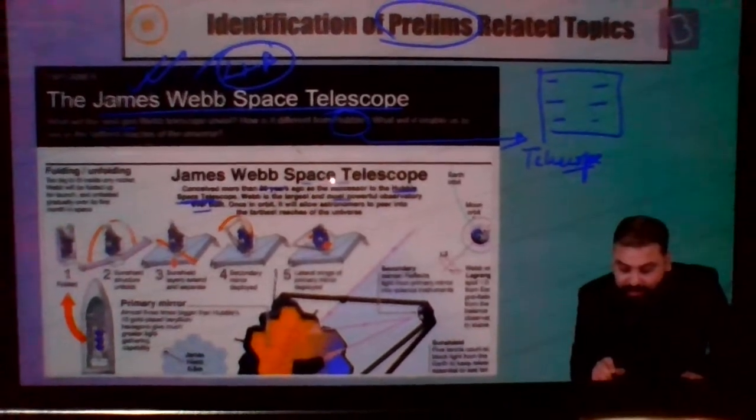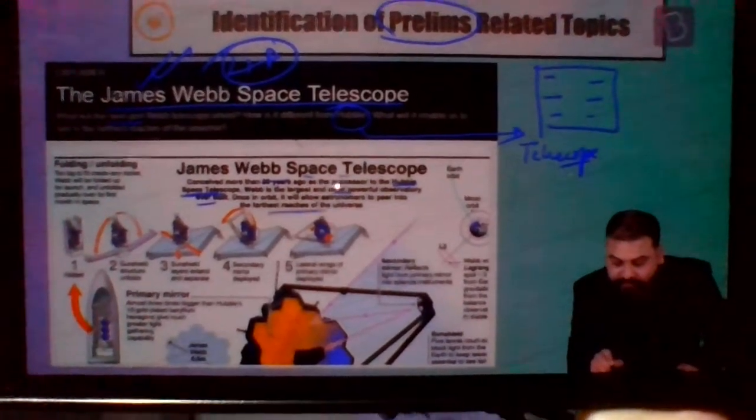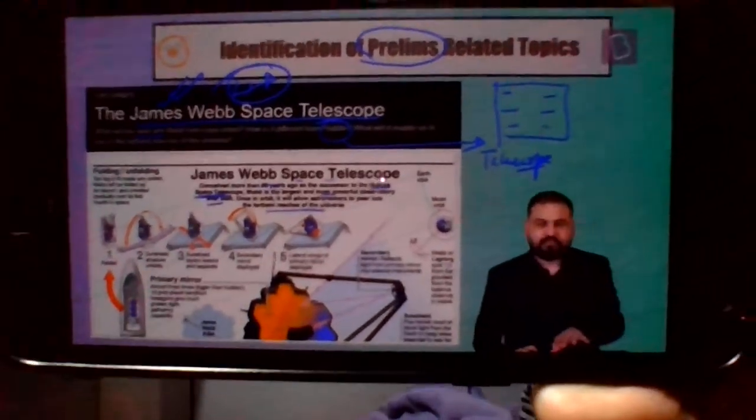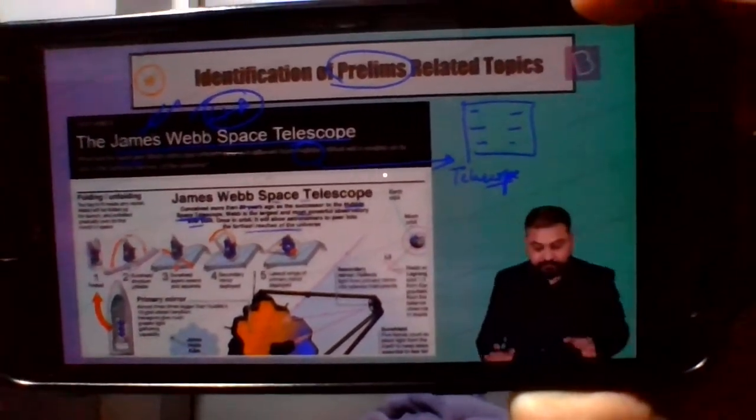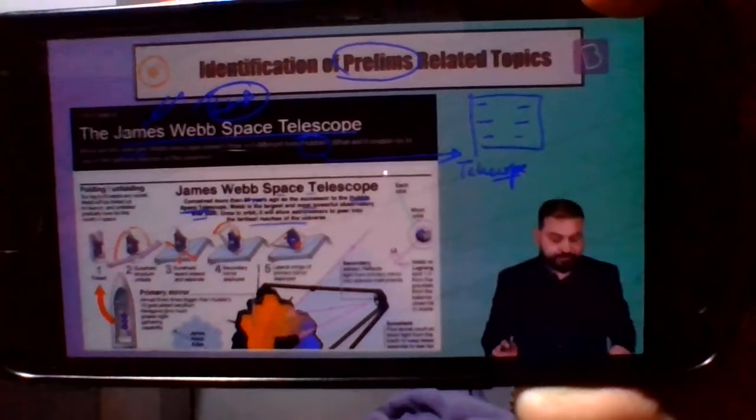Once in orbit, it will allow astronomers to peer into the farthest reaches of the universe. Now nothing prominent has come out of this. Farthest reaches we are going to observe. Now if you see the 5 points here.